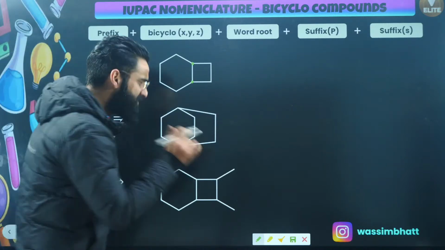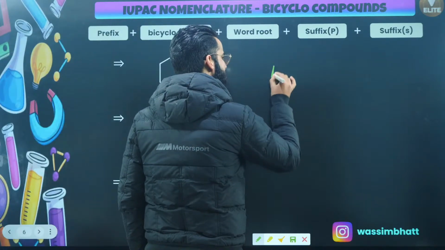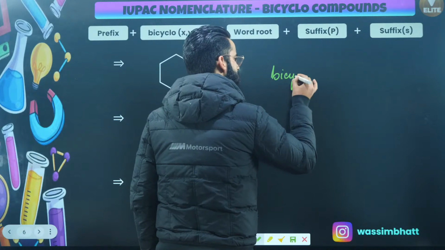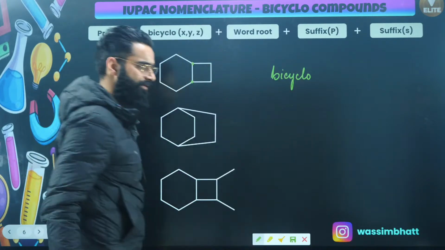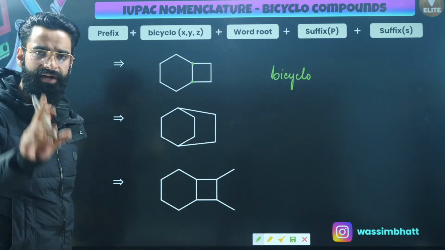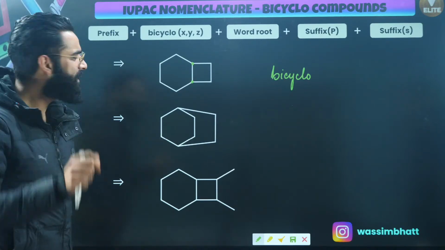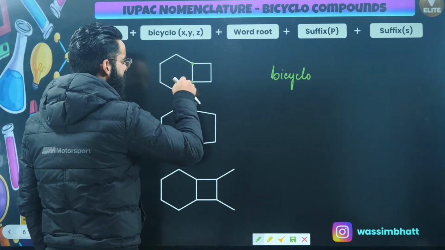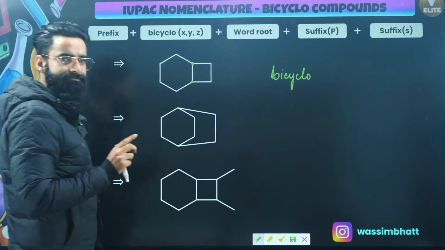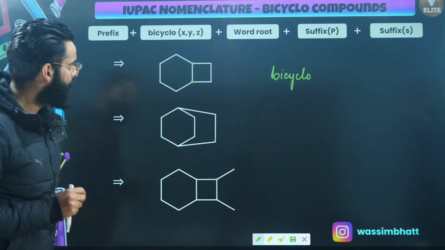So first thing, I will be writing bicyclo over here. Number two, over here you have got two rings. This is one ring and this is one more ring, okay?